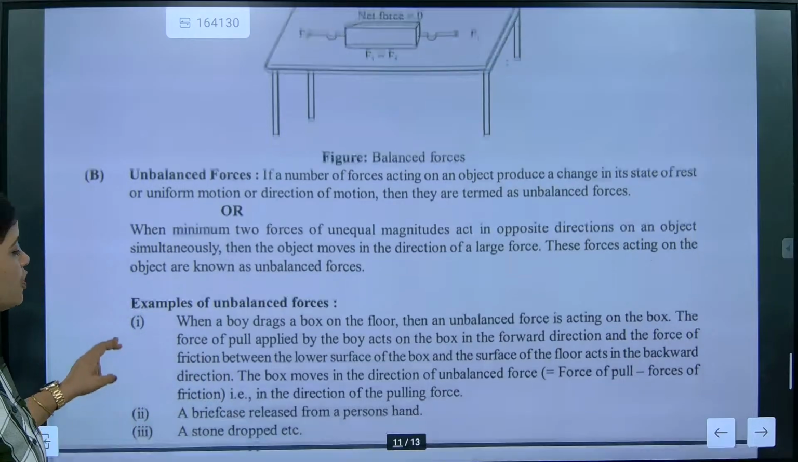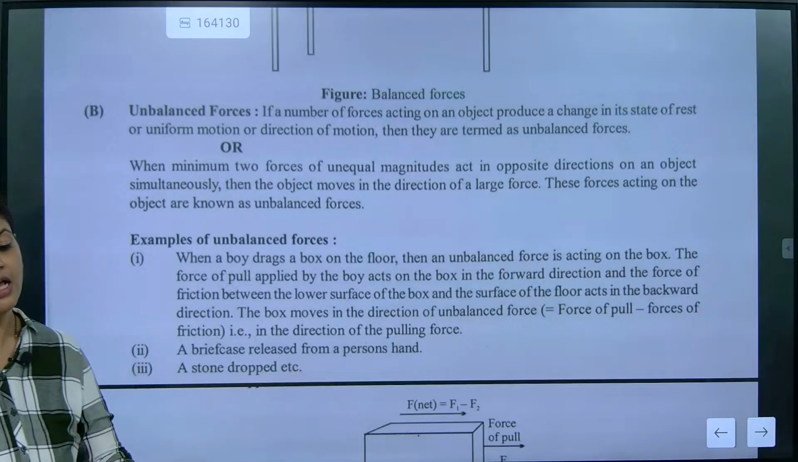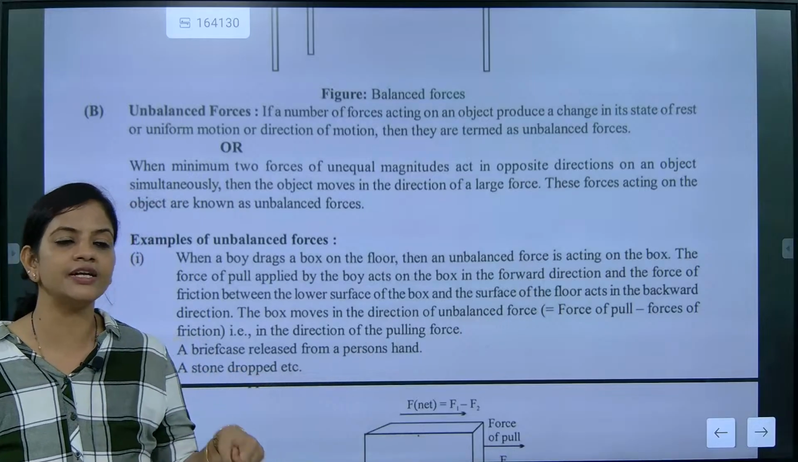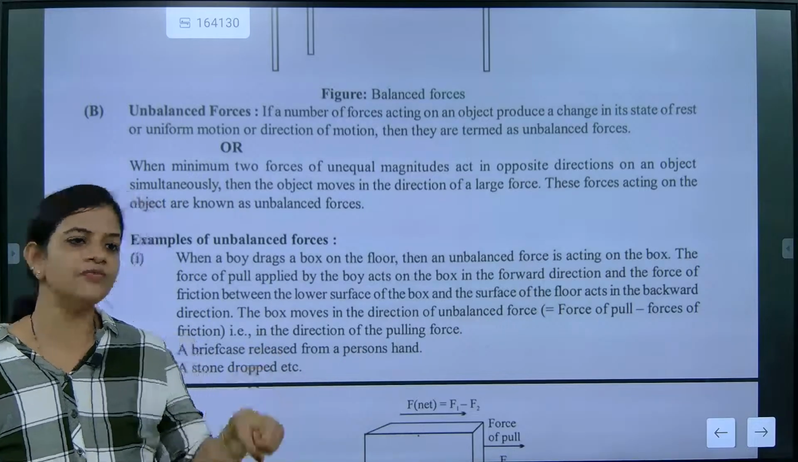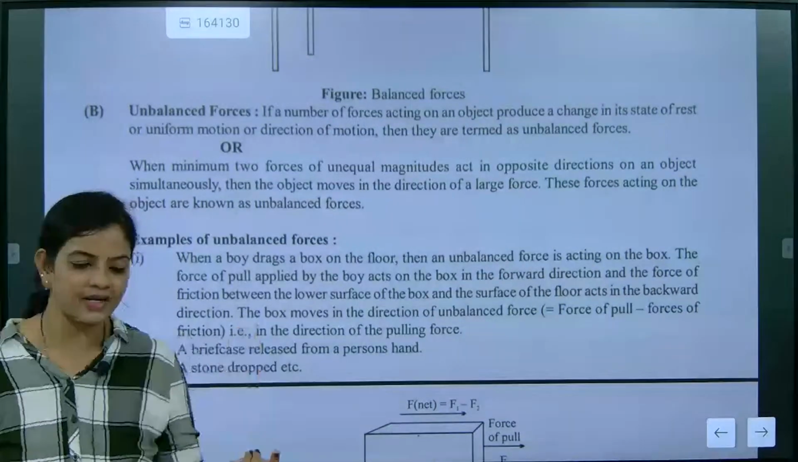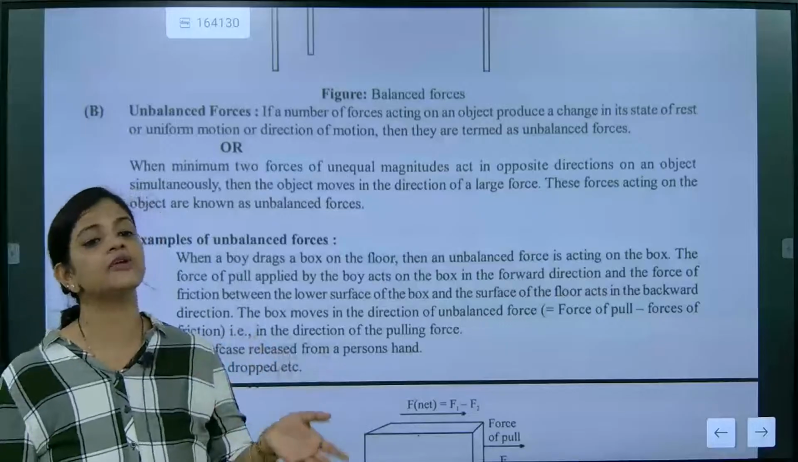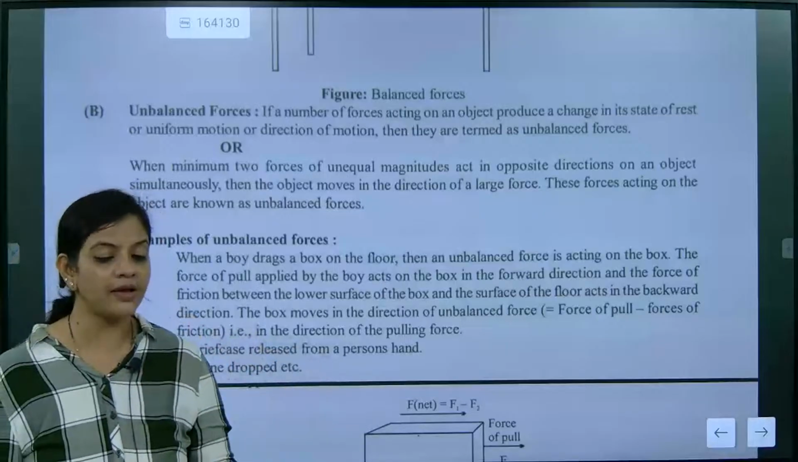Now we will go for the next one. A briefcase released from a person's hand. Till the briefcase is in your hand, it is balanced force. The moment it is released, it will become what, beta? Unbalanced force. Accident is also not balanced. Understood? Until and unless it is anything moving uniformly with time, it is balanced.